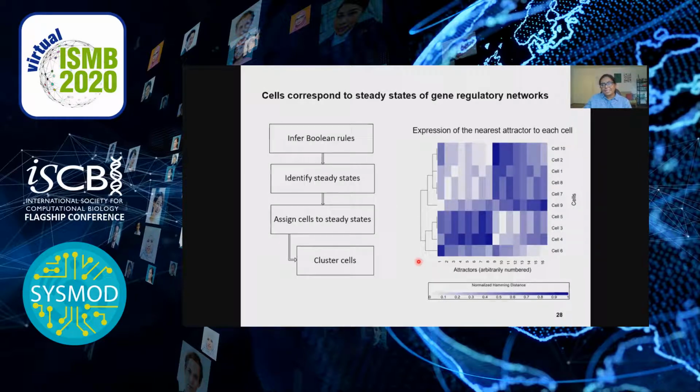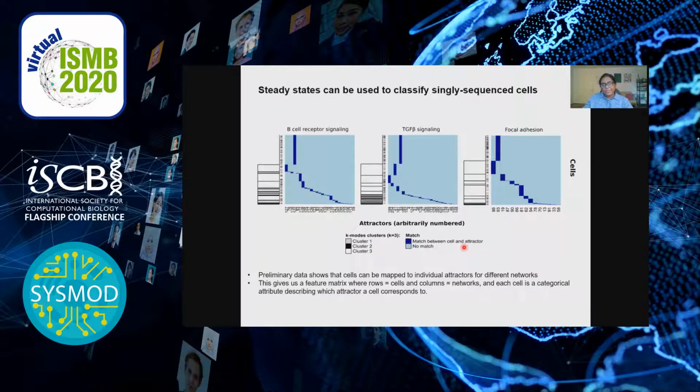So the hypothesis of this algorithm is that cells correspond to steady states of gene regulatory networks. Just to briefly outline the algorithm, we identify reachable attractors for a set of networks for which Boolean rules have been inferred. We match observed samples or cells to these reachable attractors, as you see in this figure. A match between a cell and an attractor for the network is used as a categorical feature or attribute for downstream clustering. Our preliminary results show that it is possible to map cells, shown on the y-axis, to reachable attractors, shown on the x-axis for a network.